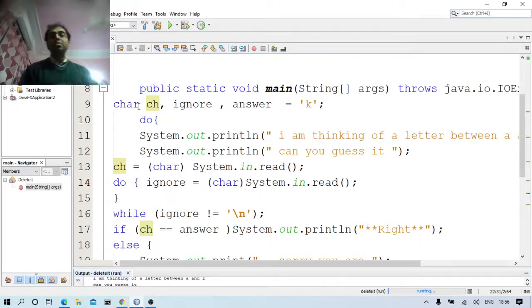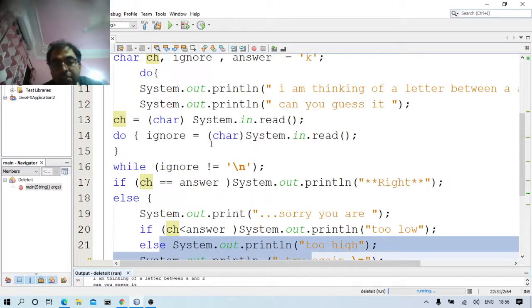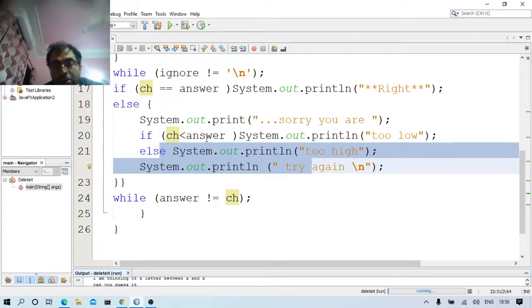System.out.println, I'm thinking of a letter between a and z. System.out.println, can you guess it? ch is equal to System.in.read. तो यहाँ पे वैल्यू मैं इनपुट करा के रीड ले रहा हूँ. Do ignore is equal to (char) System.in.read, while ignore is equal to slash n. If ch is equal to answer, System.out.println right, else if ch is less than answer, System.out.println too low, else System.out.println too high, System.out.println try again.